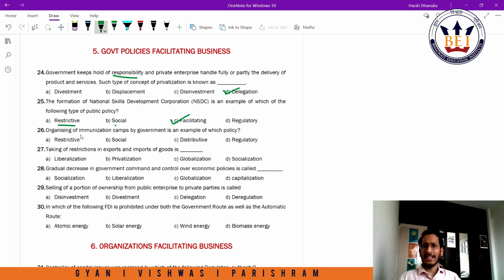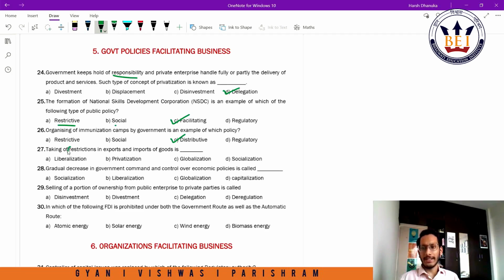Question 26. Organizing of immunization camps by government is an example of which policy? This is a very relevant question in times of pandemic, right? Let's say the vaccines are out, and the government decides to immunize everybody by giving doses of vaccine. It will not be a restrictive policy, it will not be a social policy, it would be a distributive policy because I'm distributing vaccines. Similarly, if I have an immunization camp and I'm giving certain doses, I'm essentially distributing them to people in the country. So it would be a distributive policy.